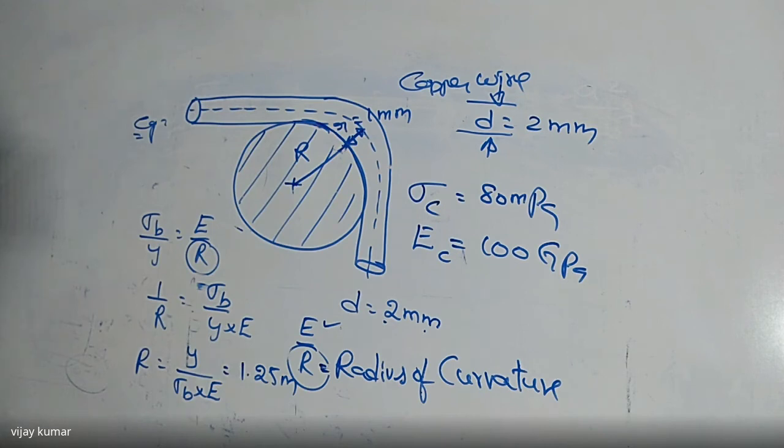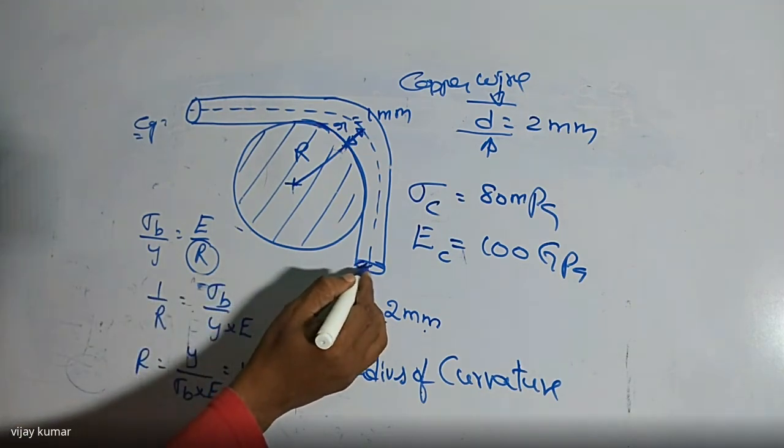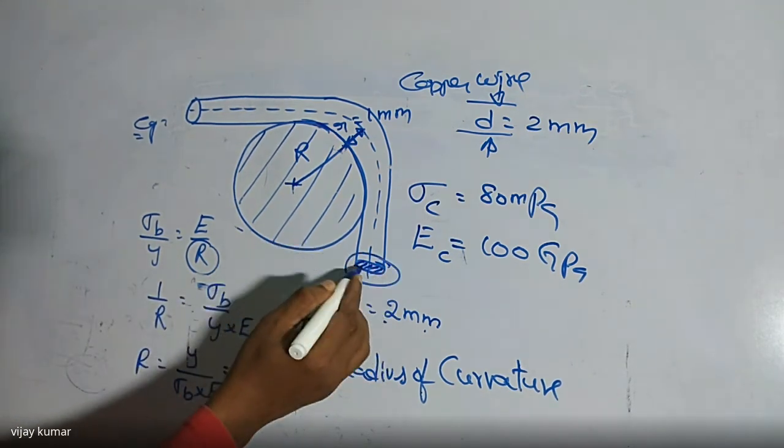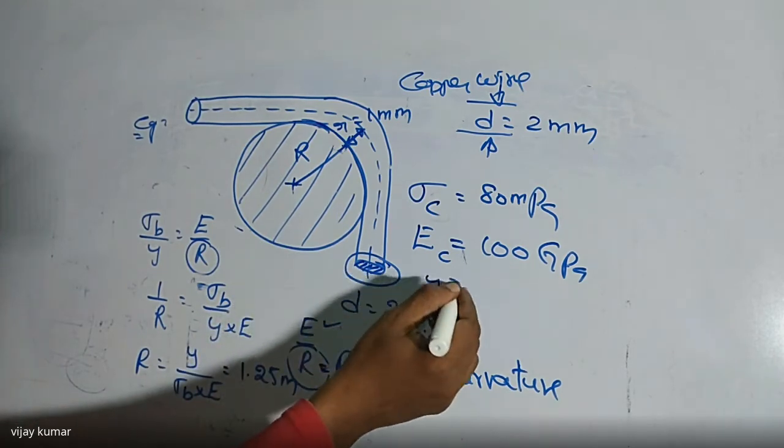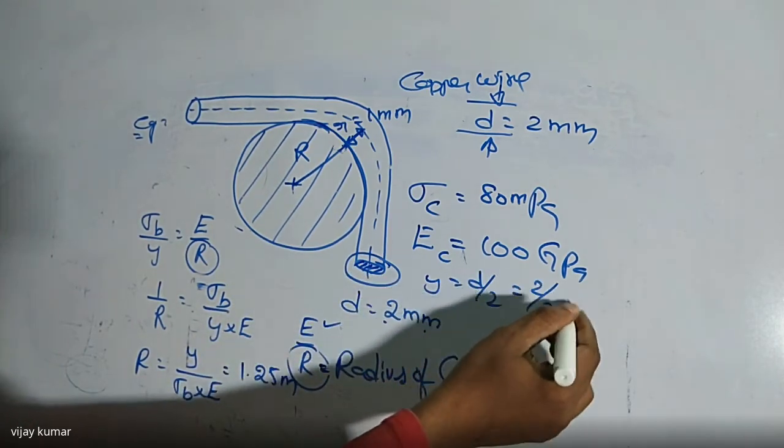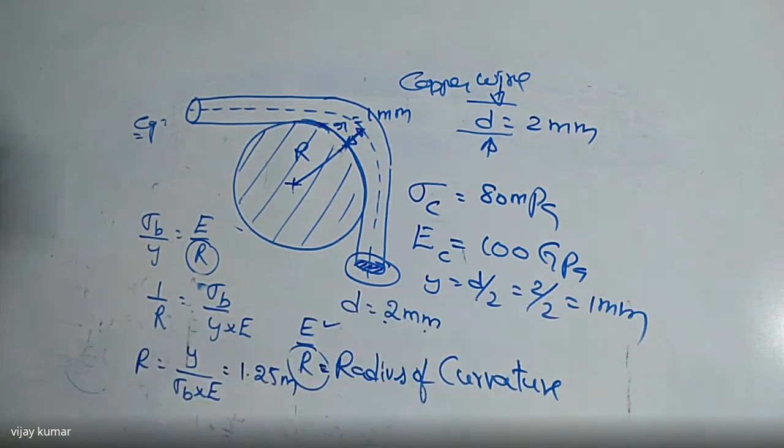So what is the y value here? Listen carefully. The y value is nothing but half of this cross section. y is equal to D by 2, that is 2 by 2, which is equal to 1 mm. So y is known, E is known, and sigma b is also known. Then automatically we can find the R value, the radius of the drum here. So is it all clear now?